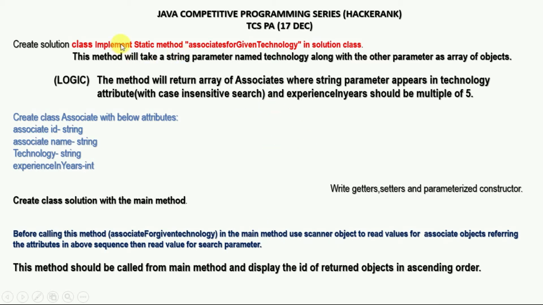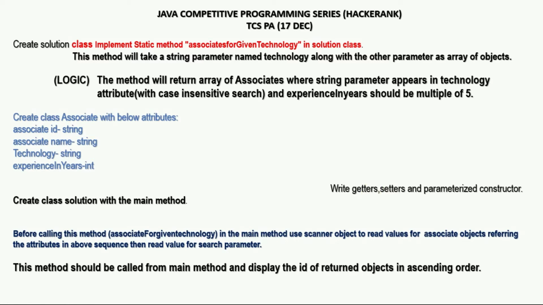Next we need to write a static method named associates for given technology in the solution class. In the associate class, all variable declarations with their getter and setter methods and a parameterized constructor. Getter and setter methods are optional for you, but the question says to write them, so I recommend that if you have enough time, use getter and setter methods.